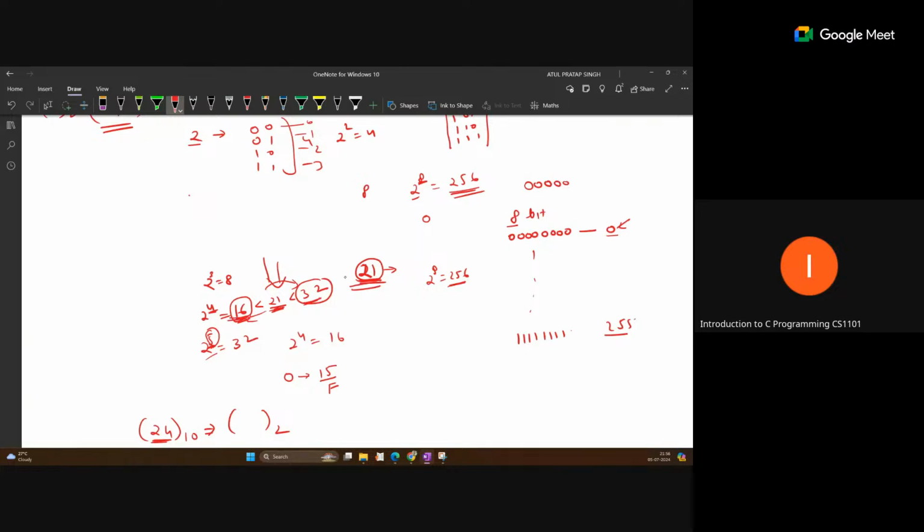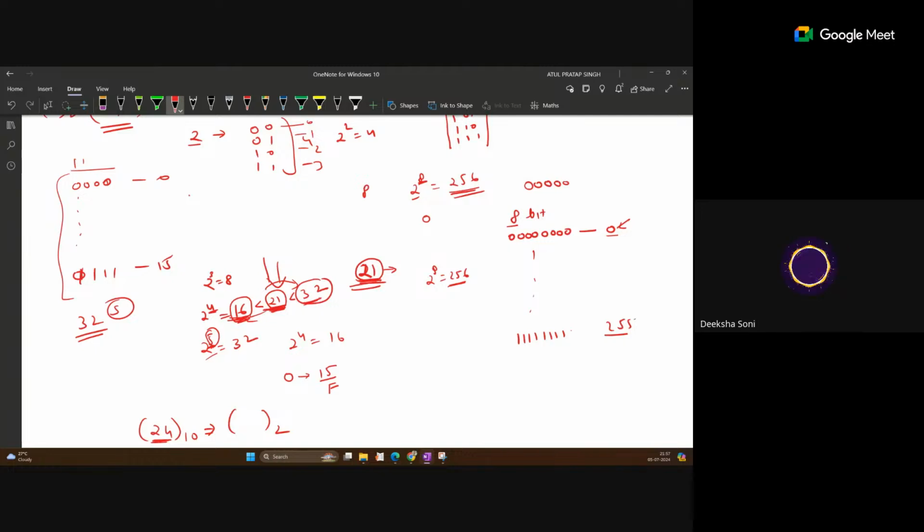You cannot represent it with 4 bits, because with 4 bits like 0 0 0 0, you can represent only 16 numbers maximum, that is 0 to 15. Here you have more than 16. So for 21 you have to increase one more bit. After that you can represent a maximum of 32 numbers, and since 21 is less than that, it can be handled by 5 bits. Okay, sir.